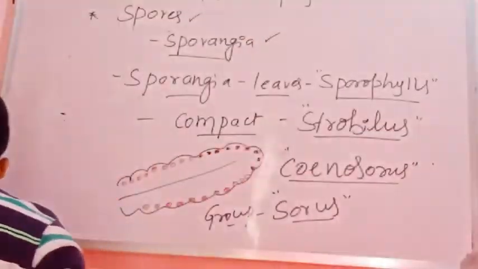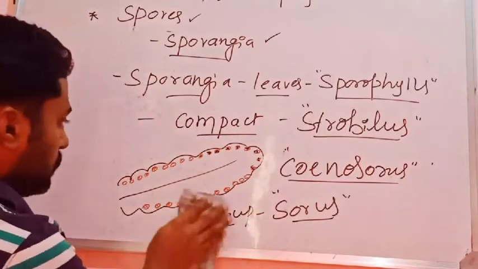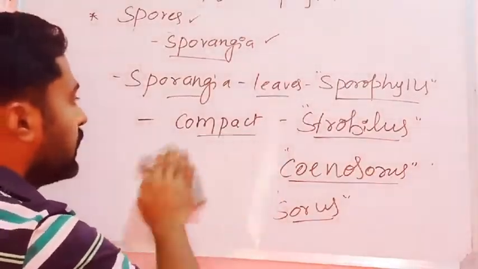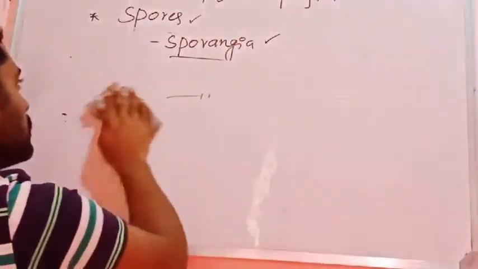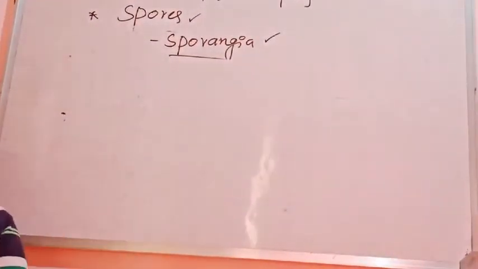Okay. So as I said, in the heterosporous pteridophytes we can see two kinds of sporophylls, as they produce two kinds of spores, microspores and megaspores.